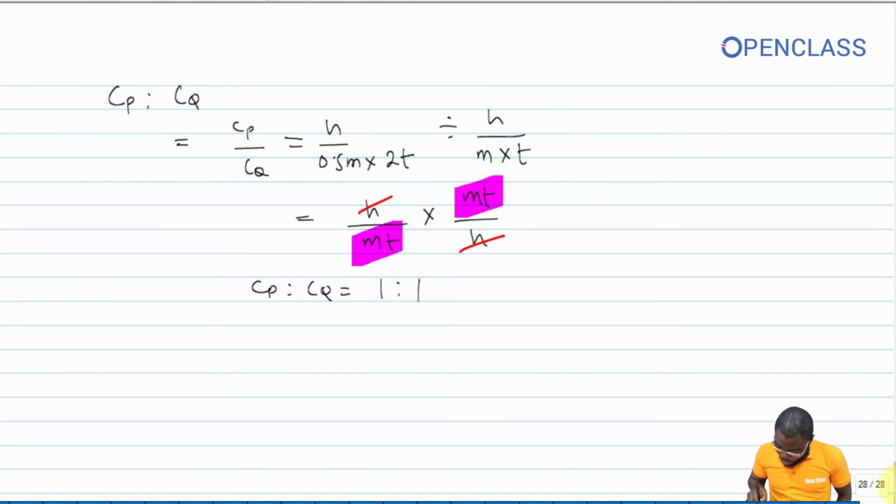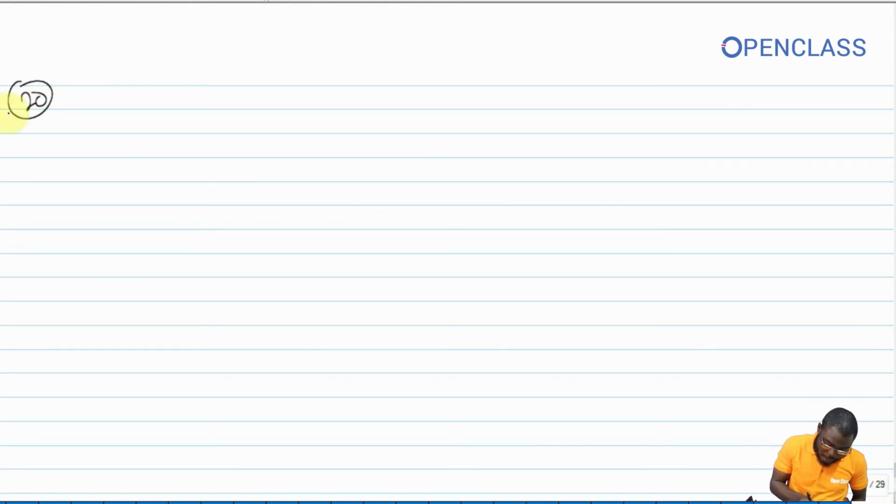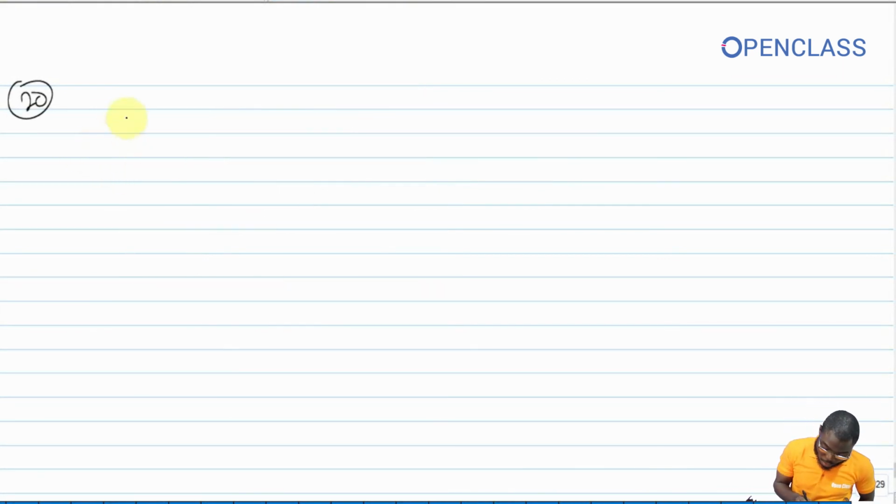So now question number 20. Question number 20 says, when the root mean square value of a source of electricity supply is given as 240 volts, it means that the peak value of the supply is what? So here you're given that the RMS, the root mean square, is 240 volts. That's given.